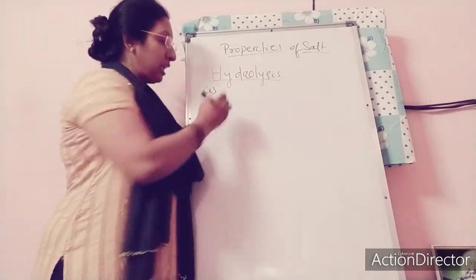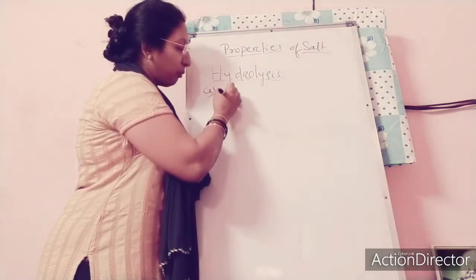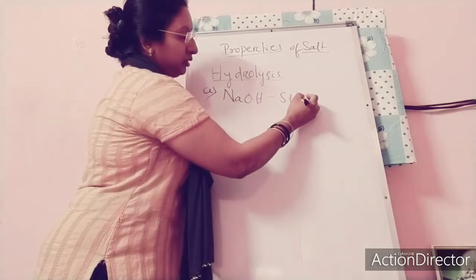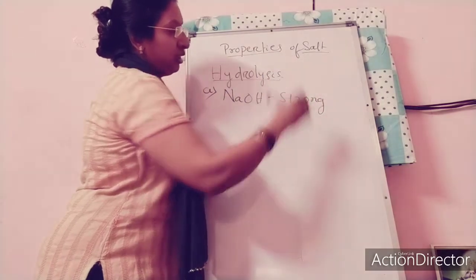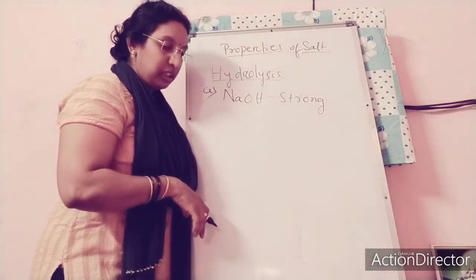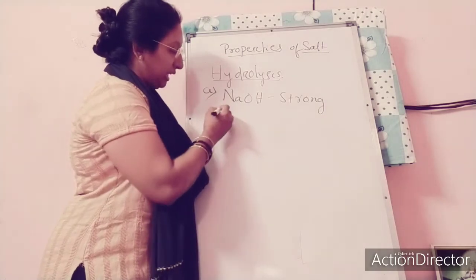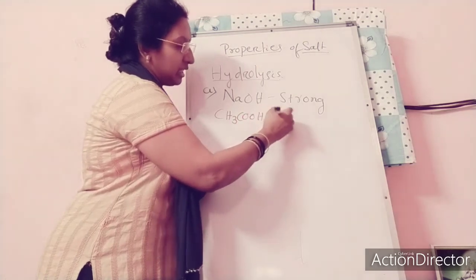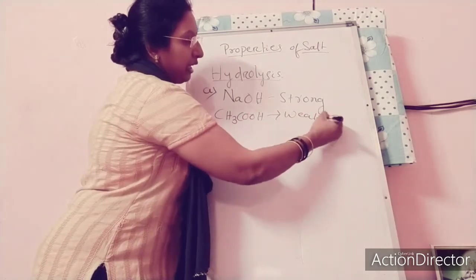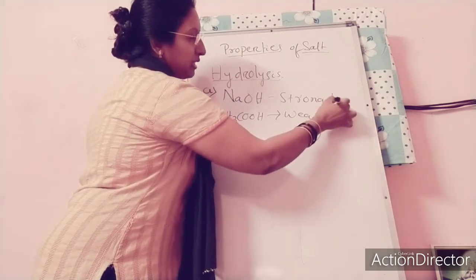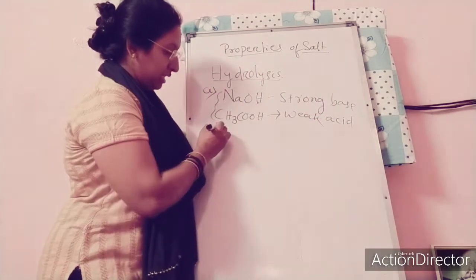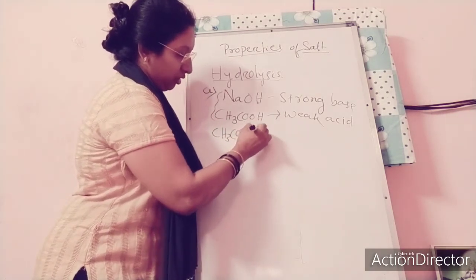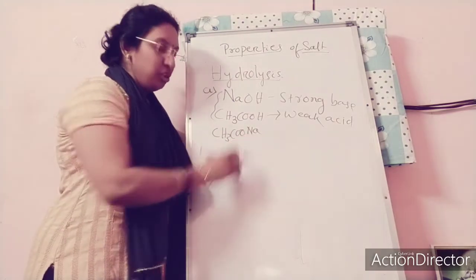Example 1: a salt formed from a strong base, NaOH, you know, it is a strong base, and a weak acid I am considering, CH3COOH, acetic acid, that is a weak acid. So the salt from these two is sodium acetate. The salt formed from this is sodium acetate.